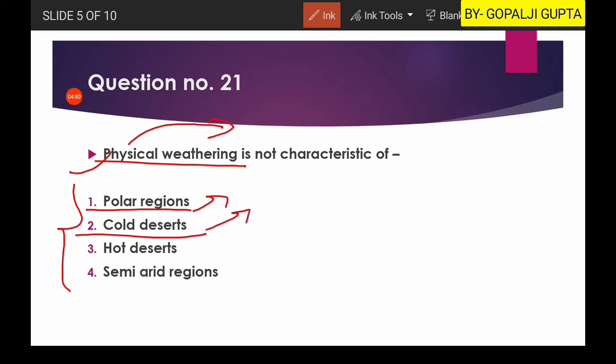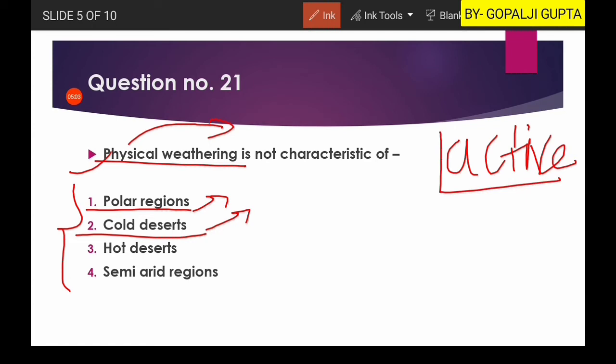You know that for any type of reaction there should be a certain temperature. The reaction cannot activate at lower temperatures. It needs some temperature, and that is known as the activation energy of any material or reactant. So if you don't have any temperature, definitely there will be no reaction.